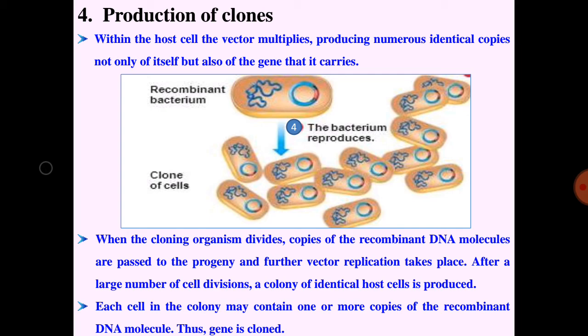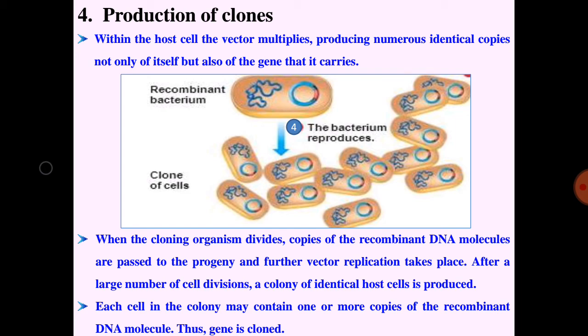Fourth step is production of clones. The final step in gene cloning is to allow the cloning organism to multiply. The cloning organism is plated out onto agar medium where it divides. Within the host cell, the vector multiplies, producing numerous identical copies, not only of itself but also of the gene that it carries.